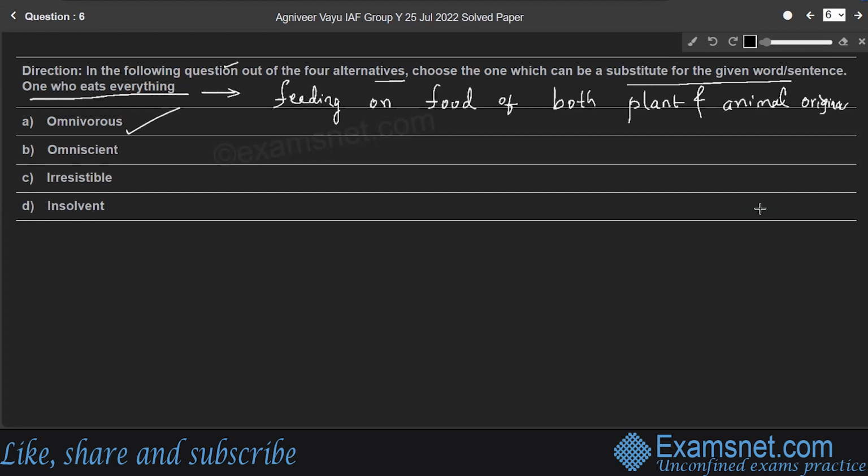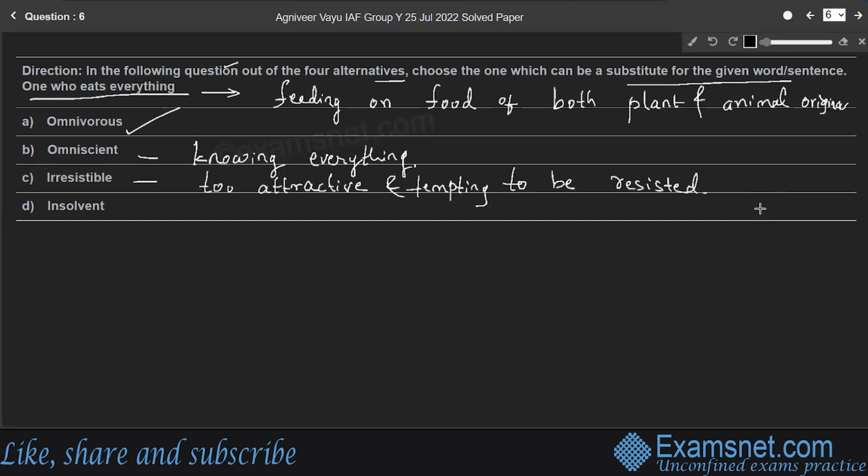So whereas the remaining options, omniscient. Omniscient means one who knows everything. Knowing everything is called omniscient. Right? So next word is irresistible. Irresistible means too attractive and tempting to be resisted. Too attractive and tempting to be resisted is called irresistible. Whereas the last word is insolvent.